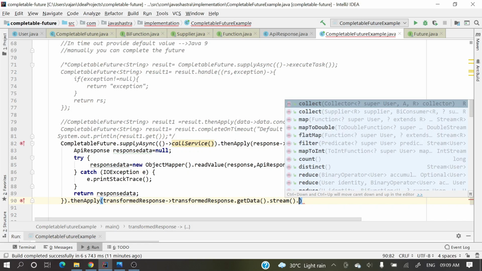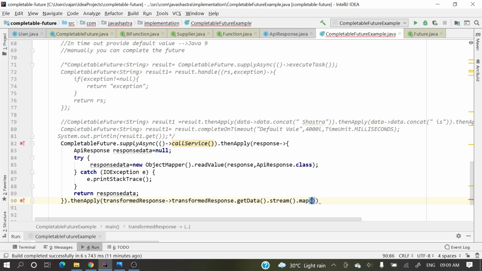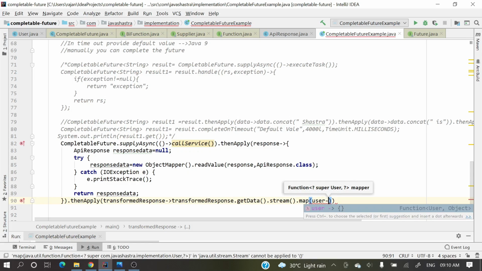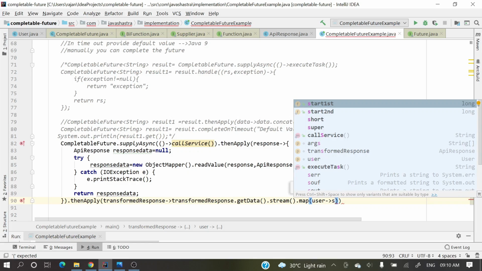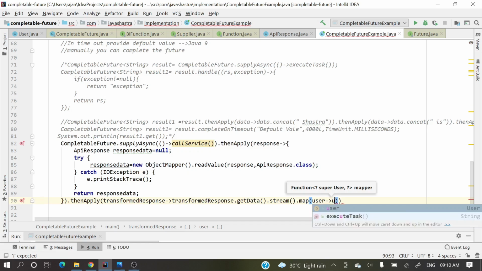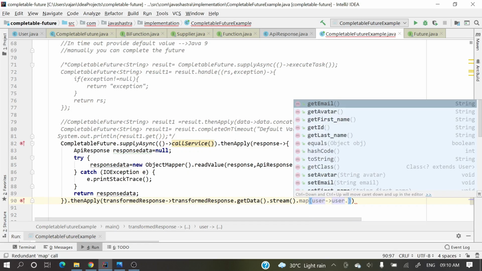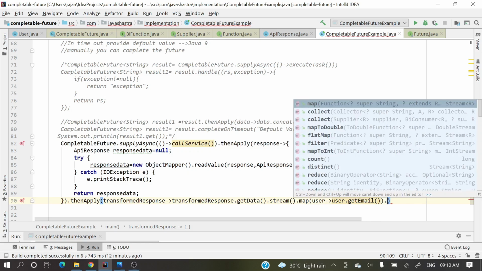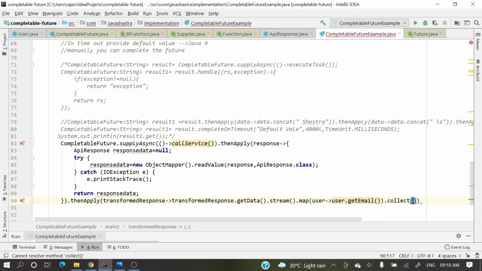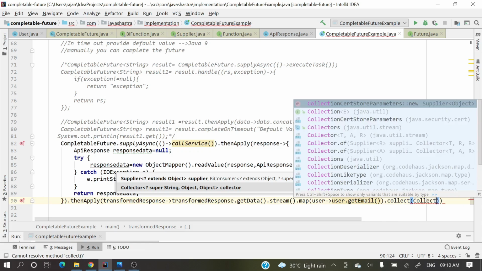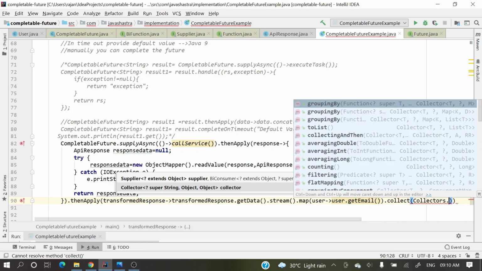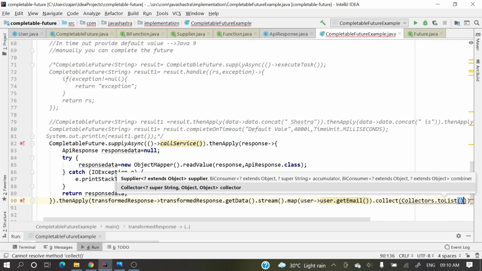Dot map, user. Whatever you want from the user; suppose we want to collect emails: user dot getEmail, dot collect, Collectors dot toList.